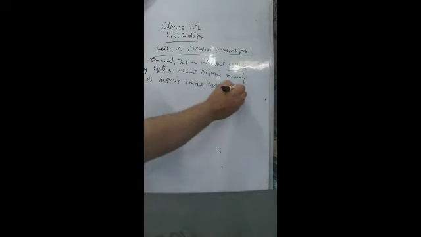And our topic today is cells of acquired immunity. The cells of acquired immune system are number 1, lymphocytes.